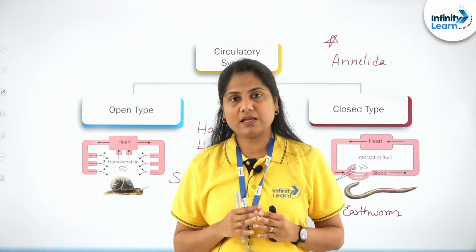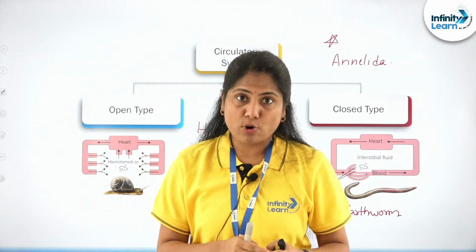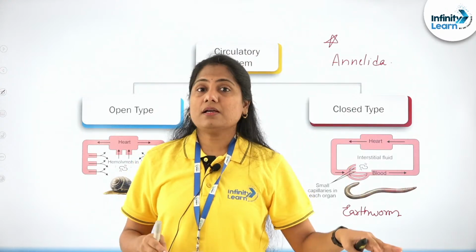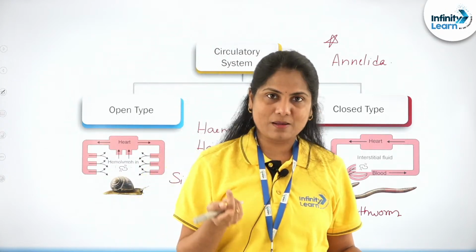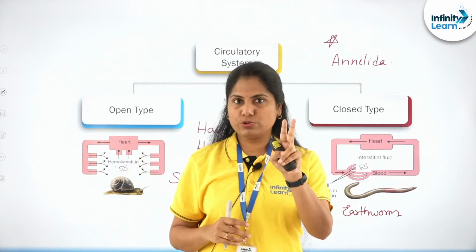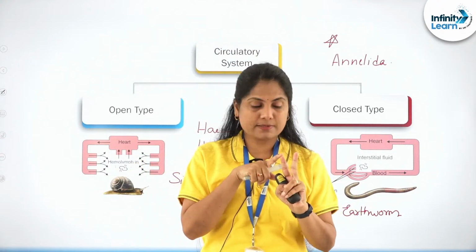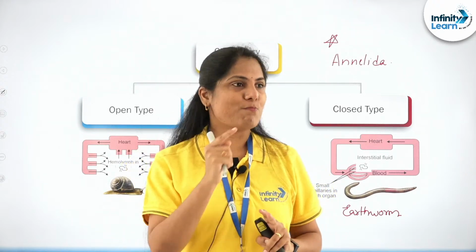Even in symmetry, if you observe certain organisms like gastropods, the snails, the larva is bilateral, but when it turns into an adult, it becomes asymmetrical. So concentrate on two things: first-time appearances, and number two, exceptions. These will help you score more, right?